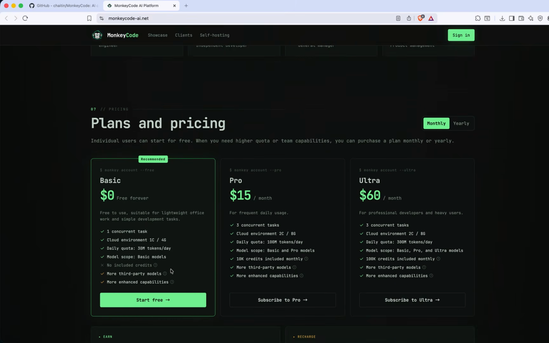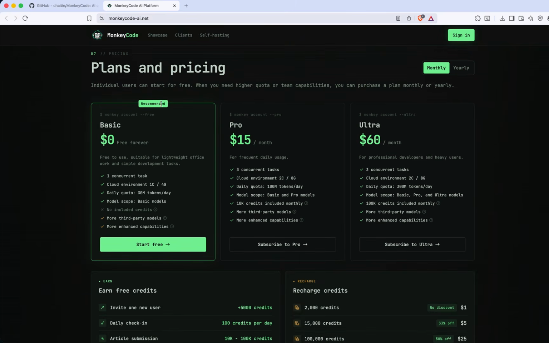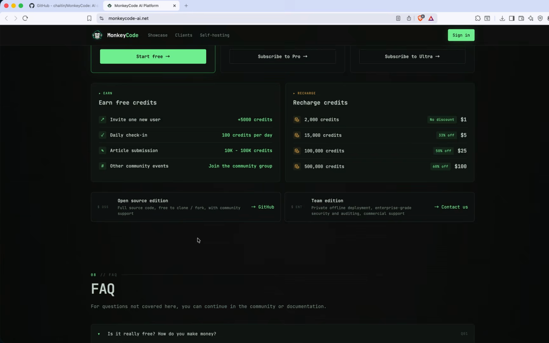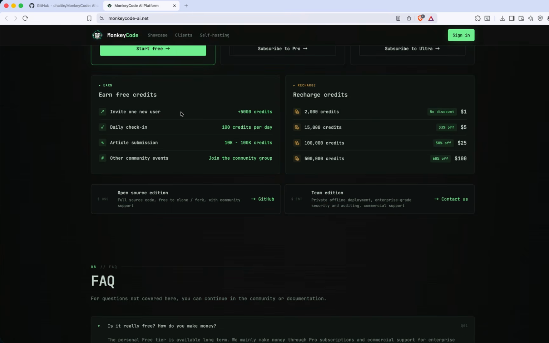This is the real feedback from a user. You can use some models for free, where you can get 30 million tokens per day. If you invite your friend to log in with your invitation code, you can get 5000 credits.